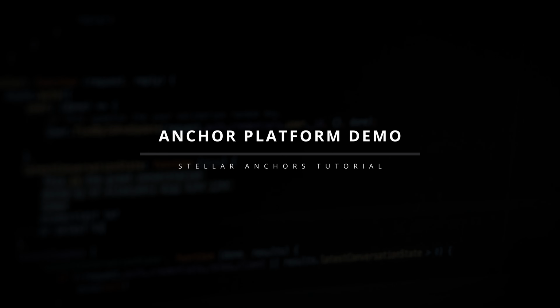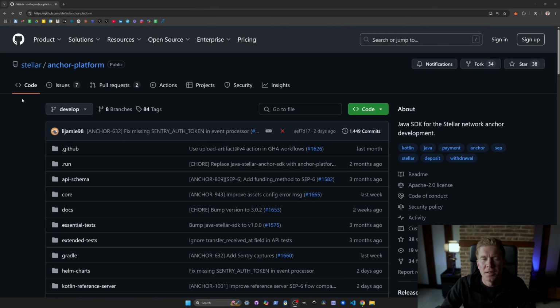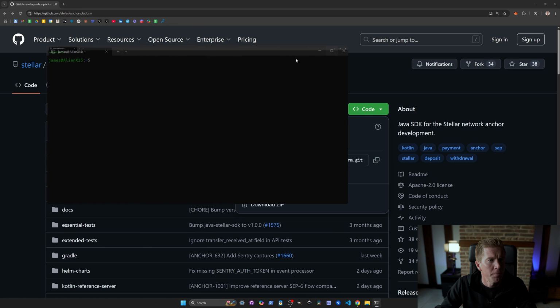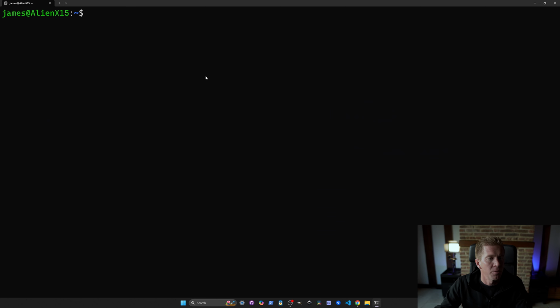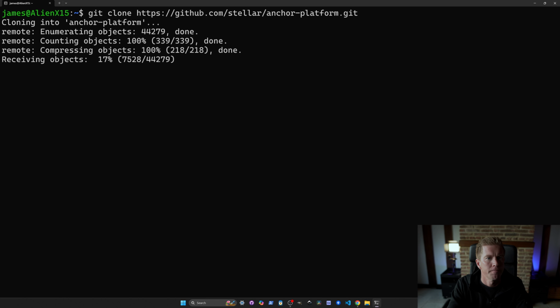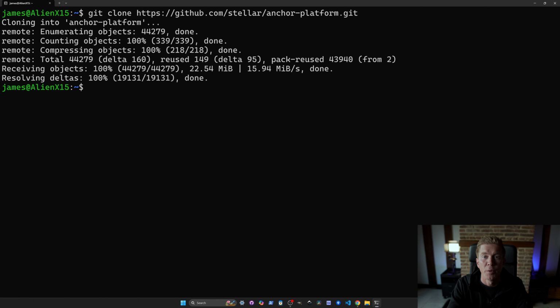Now let's take a look at how you can deploy the Stellar Anchor platform using Docker. So let's go ahead and set this up. In the Stellar GitHub account, we've got a repository called Anchor Platform. If we copy the URL for this, we can then open up Windows Subsystem for Linux or any version of Linux you want. And we can run git clone and put that URL in. We can now move into that repository.